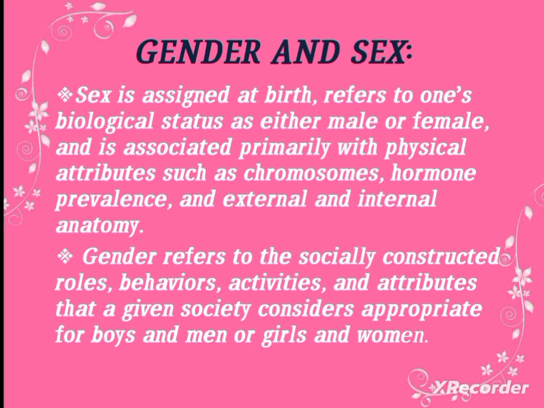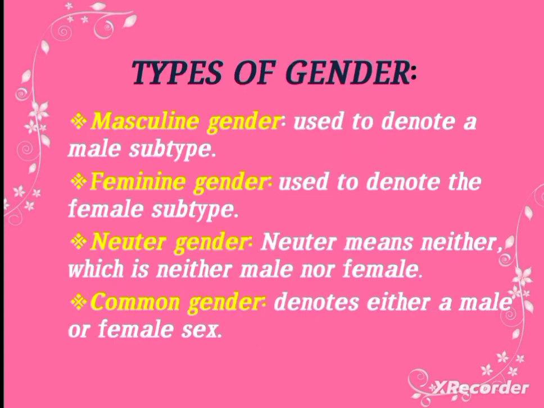Let me see the difference between gender and sex. Sex is assigned at birth and refers to a biological status, whether they are male or female. Gender refers to the behaviors, attitudes, and attributes that a given society considers appropriate for boys and men or girls and women.